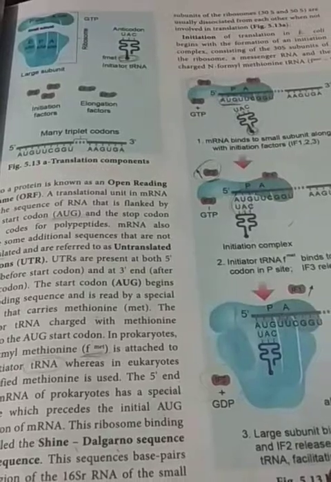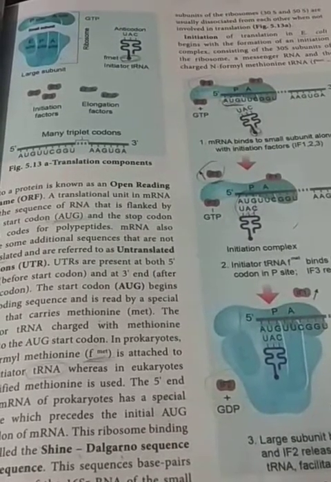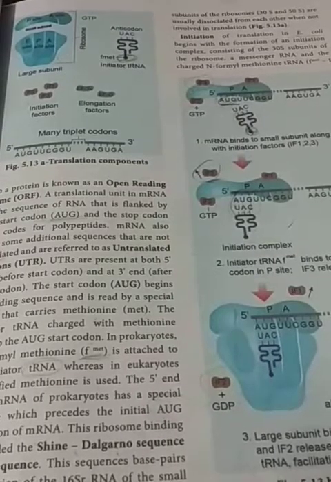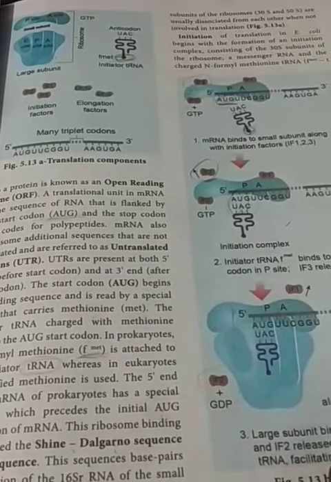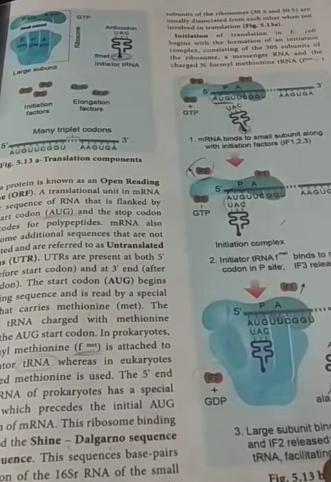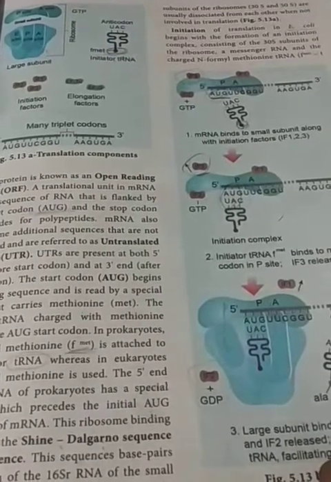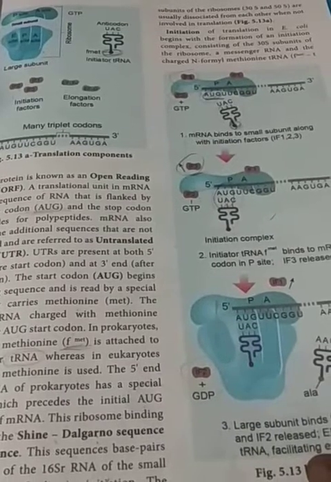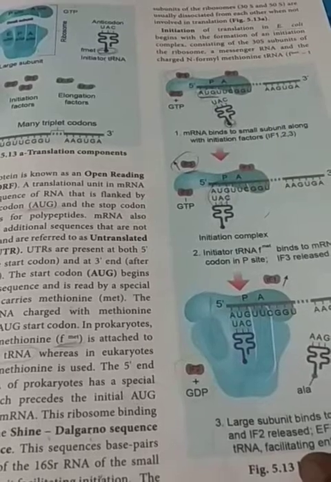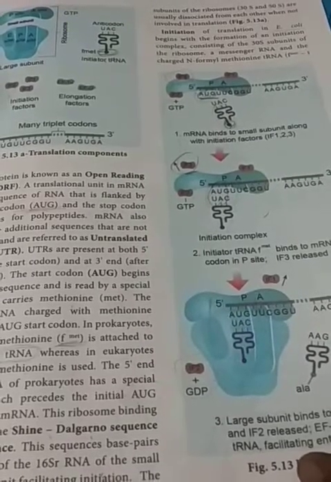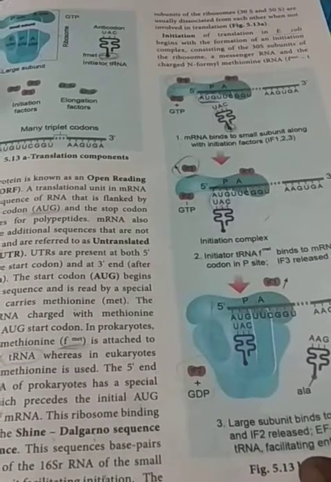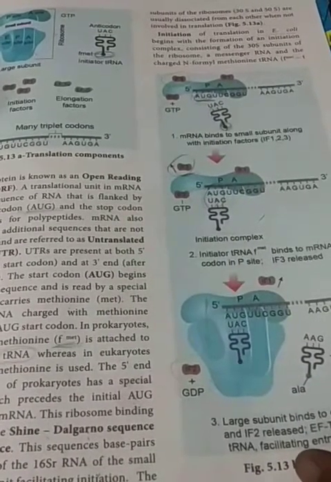So how does this translation occur? The mRNA binds with the adapter, that is the charged tRNA molecule. The tRNA molecule has an anticodon, and the mRNA has a codon. When the codon and anticodon are present as complementary base pairs, they can form peptide bonds. Then it is helpful for the growth of the polypeptide chain. That we have discussed in the last class.